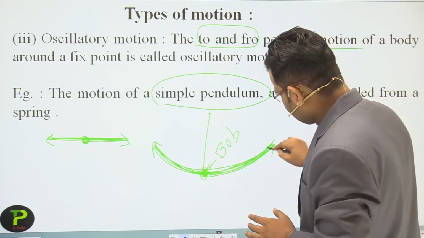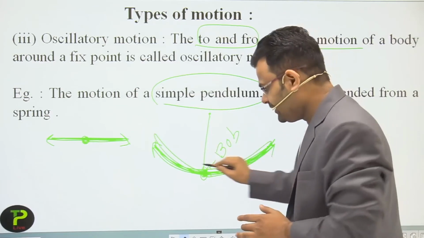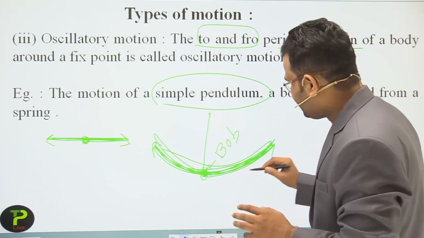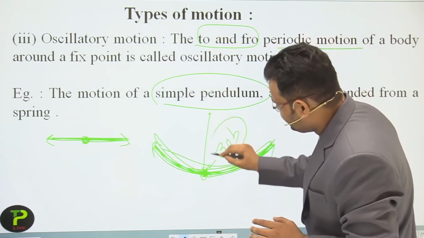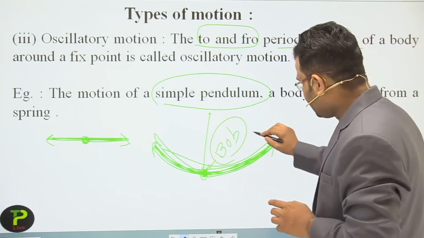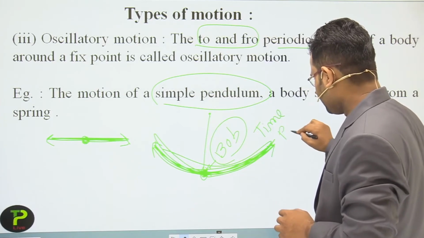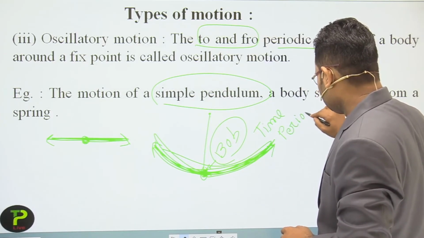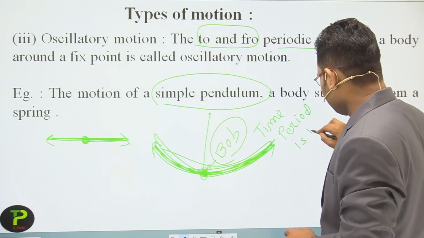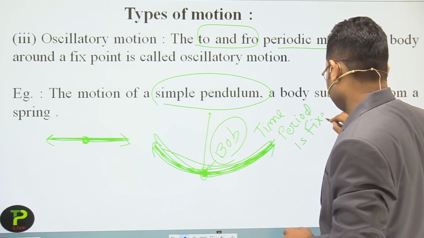The word periodic says that if the time period is fixed, then we can say it is periodic.